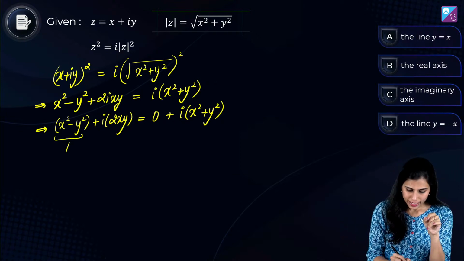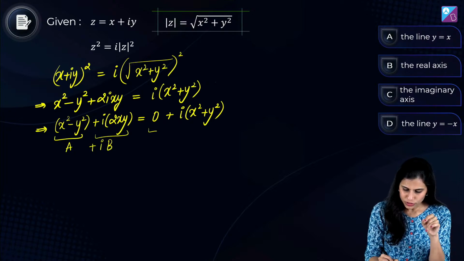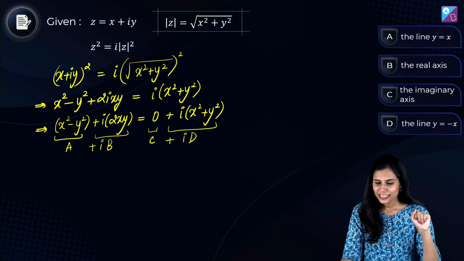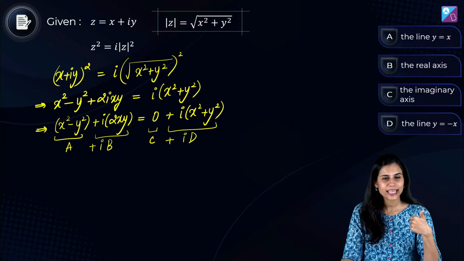It's of the form A plus IB is equal to C plus ID. Correct? Answers आने शुरू हो चुके हैं. It's option A for most people. Alright, so the line y equals x is what people are reporting as the answer. Shubh, Veena, Himanshu, Ishan is opting for C on the contrary.